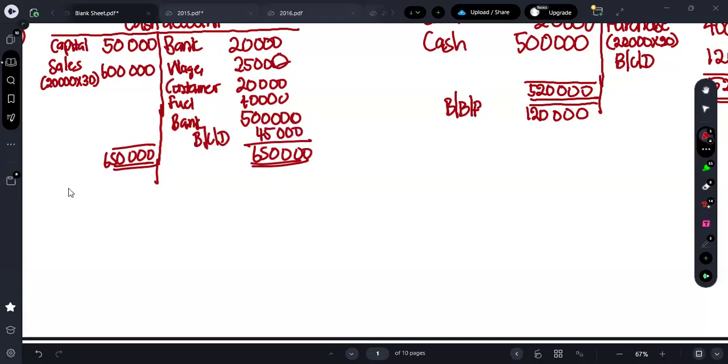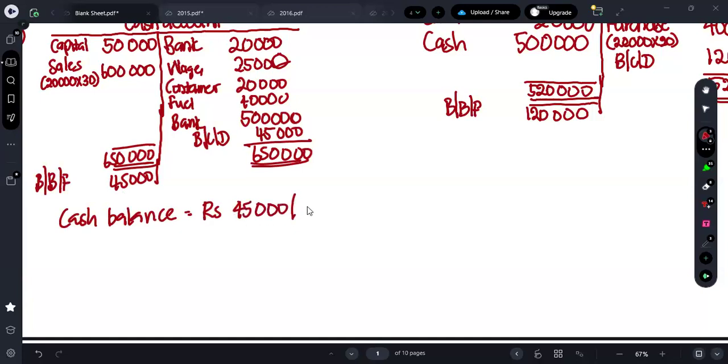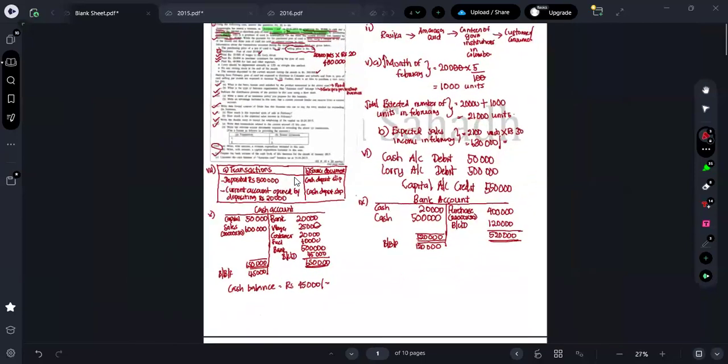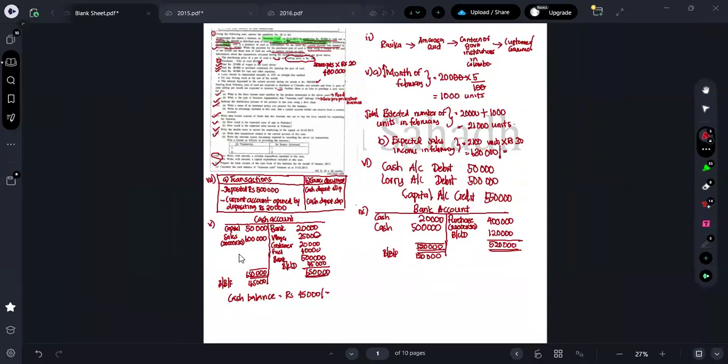And balance brought forward will be 45,000. So as they are asking what's the cash balance, how can you show it, guys? Cash balance is equal to rupees 45,000. Guys, did you all understand this question? If you want, you can just take a screenshot. Guys, can I get a quick confirmation? Did you all understand?